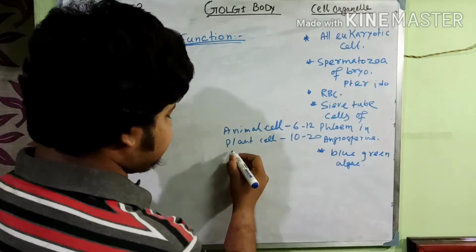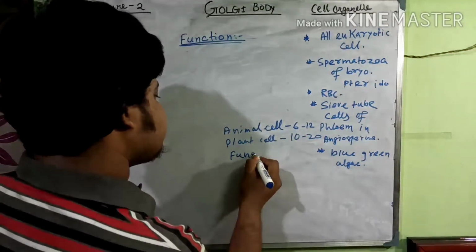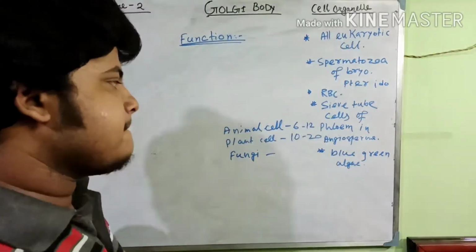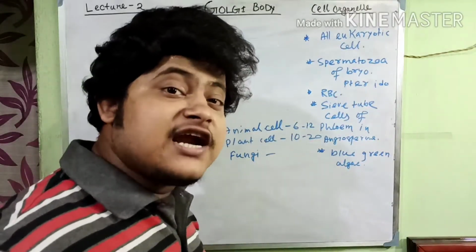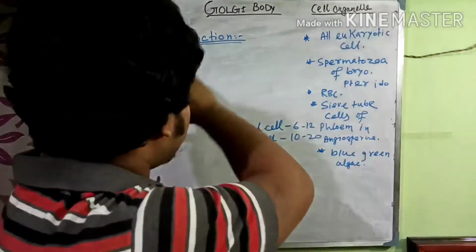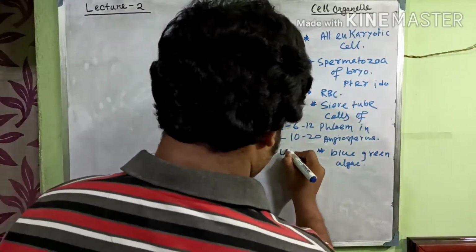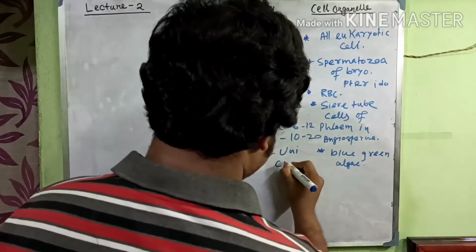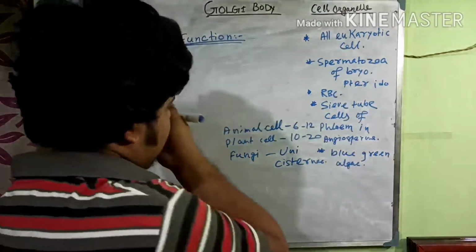In fungi there is a unicisternal complex. There is no typical Golgi body structure or Golgi complex structure; there is only one cisterna, or unicisterna.